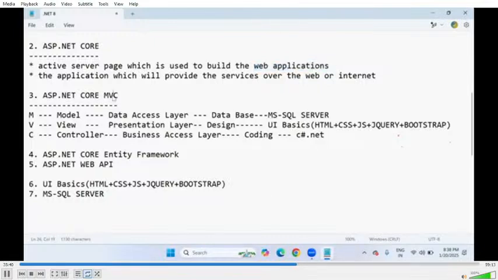But one thing I can say, web API. API is very, very important. API is for what? Application programming interface. This application programming interface is very important in real-time development. Application programming interface. See, sir, very simple.